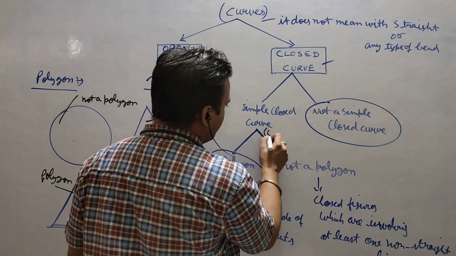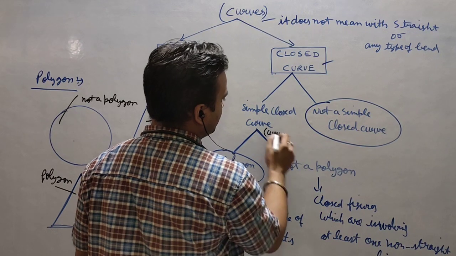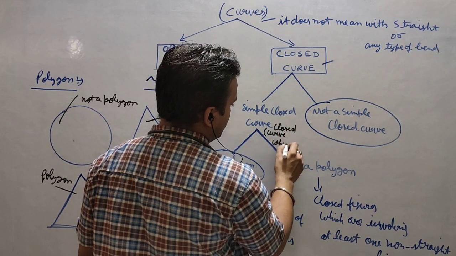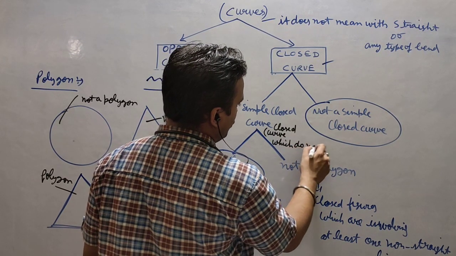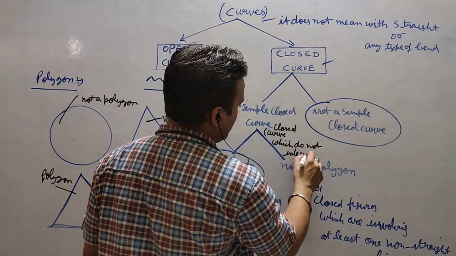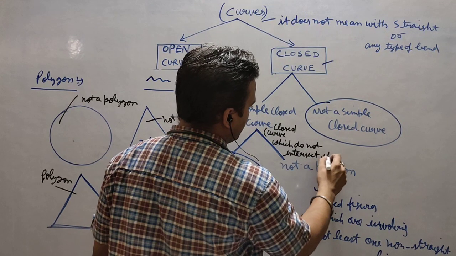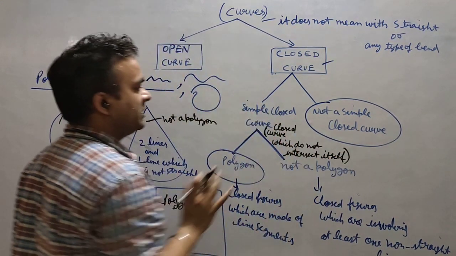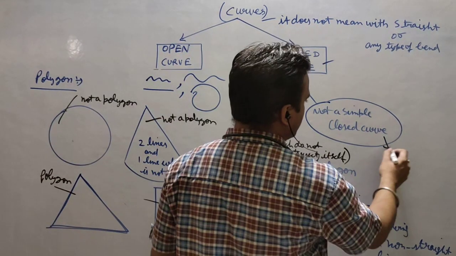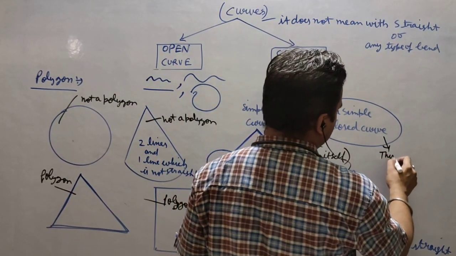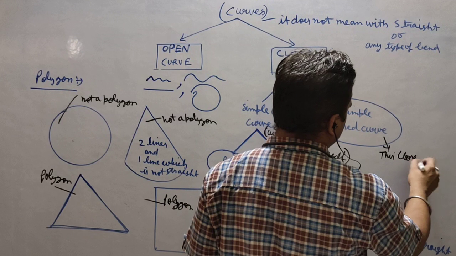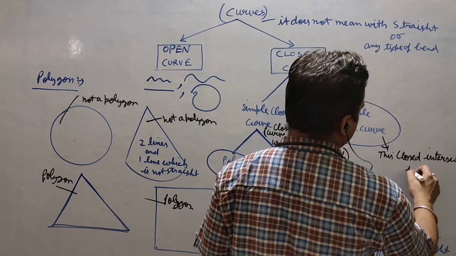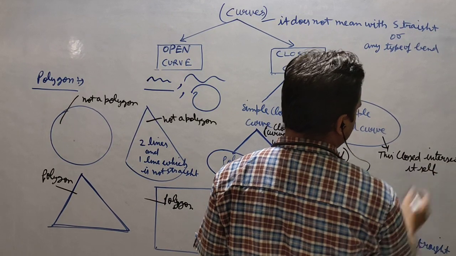So I am writing here: the closed curve which does not intersect itself, and this closed curve which intersects itself, like this one.